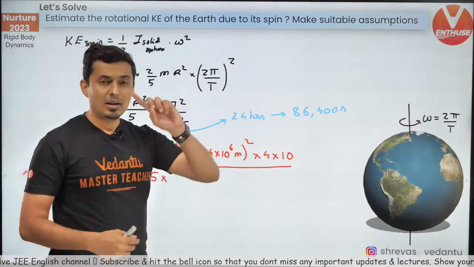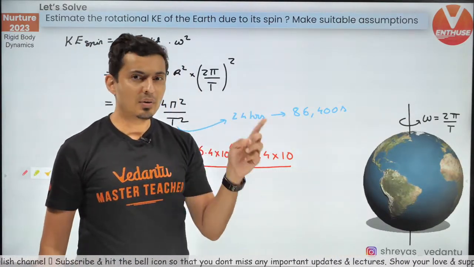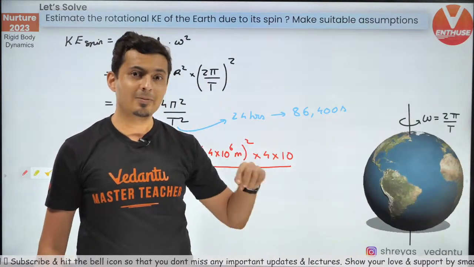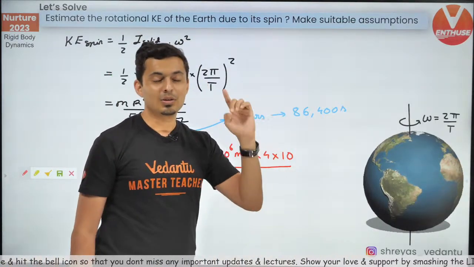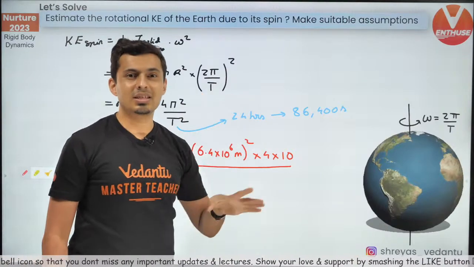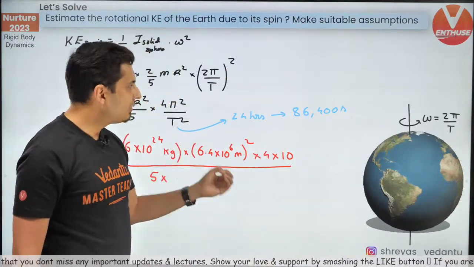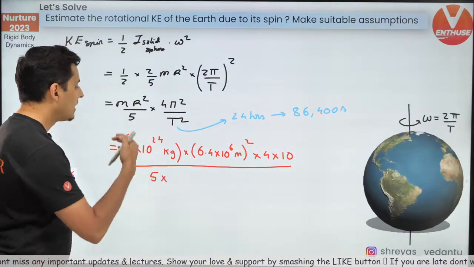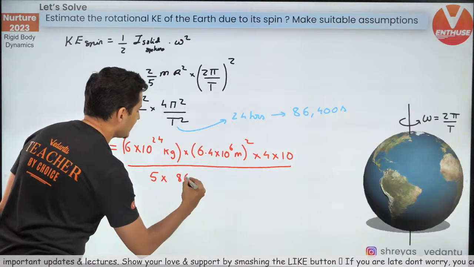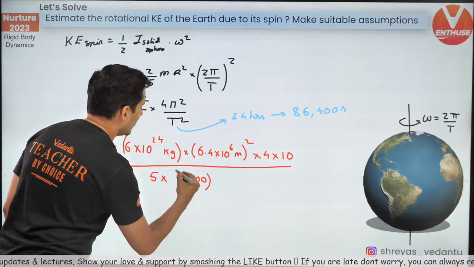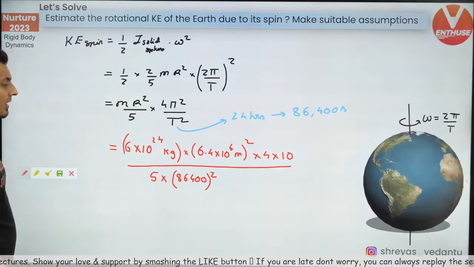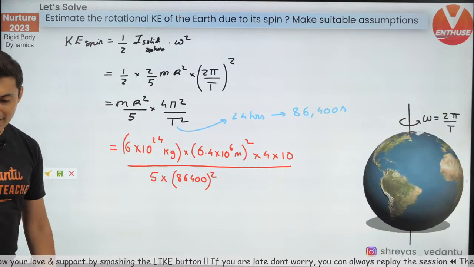One rotation takes 24 hours, 1 hour is 60 minutes, 1 minute is 60 seconds, so 60 into 60 into 24 will give you 86400. So just put it over here, 86400, and then square it, and then check out what the answer is.